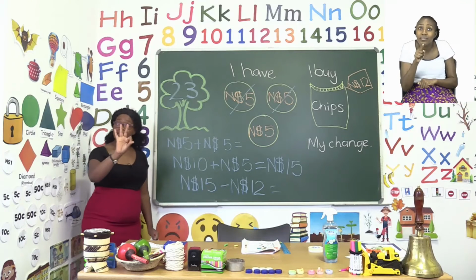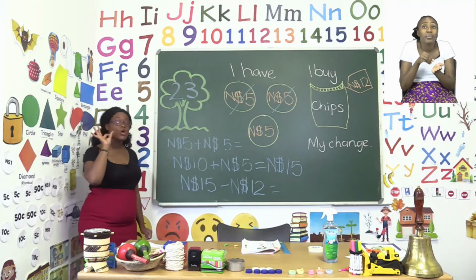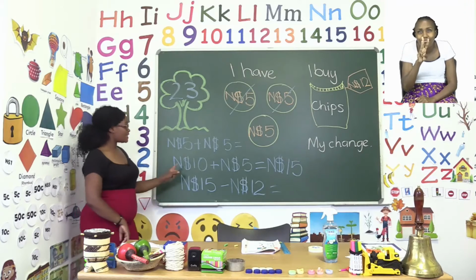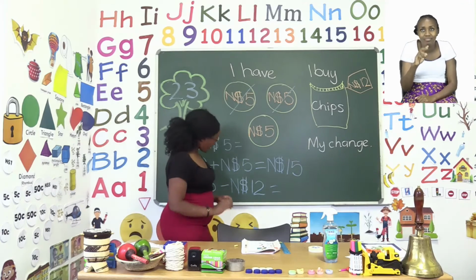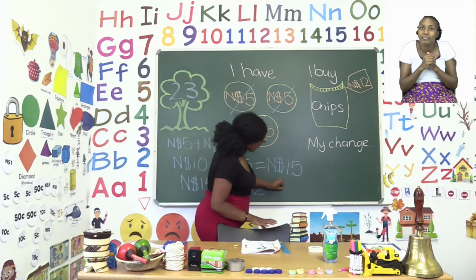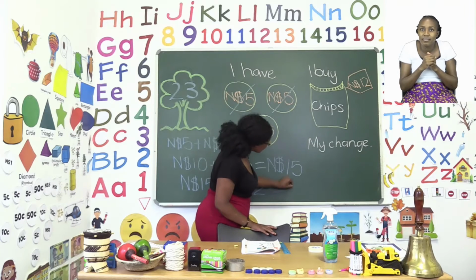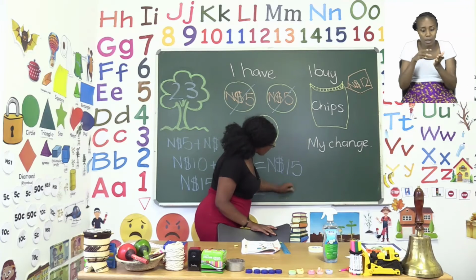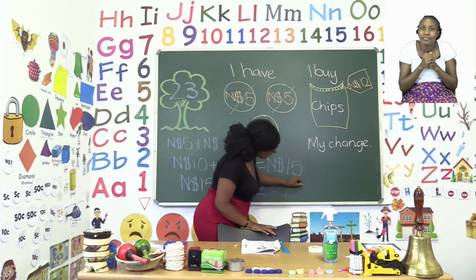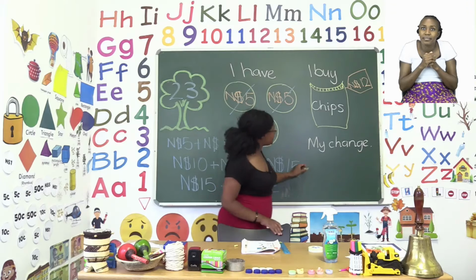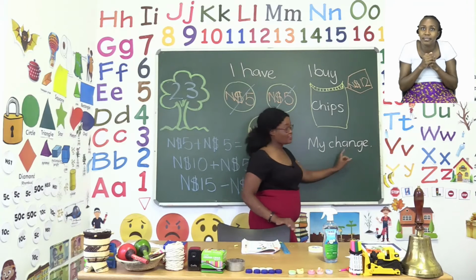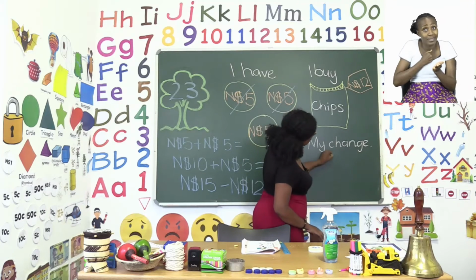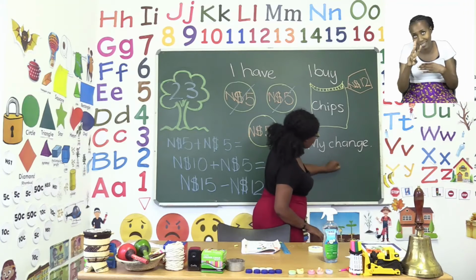So that means we had to count backwards 3 times. That now makes our answer. So after buying our packet of chips, we now know that we have as change $3. So we can go ahead and say my change is 3 Namibian dollars.